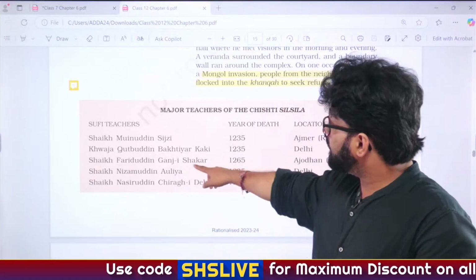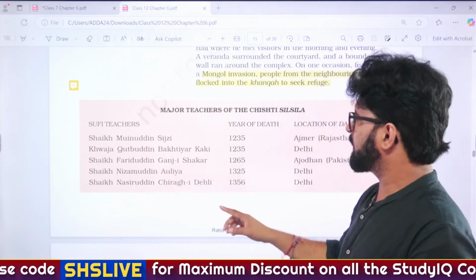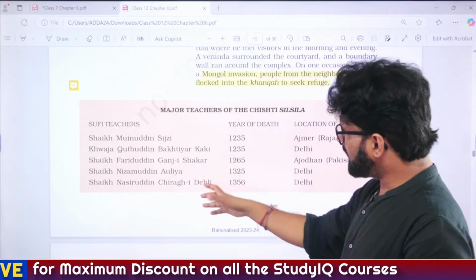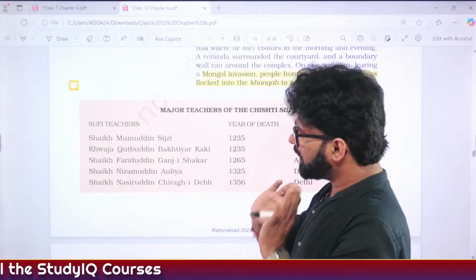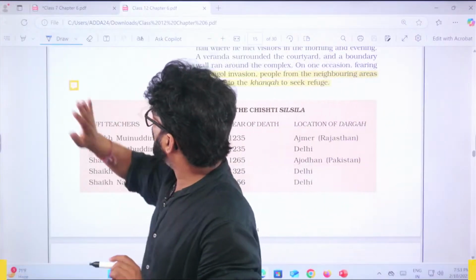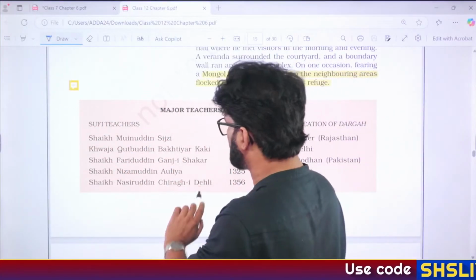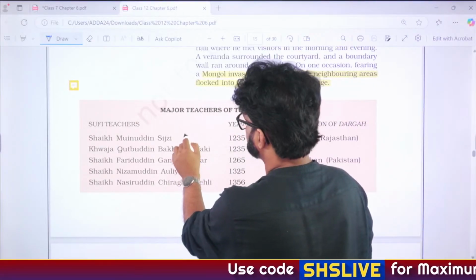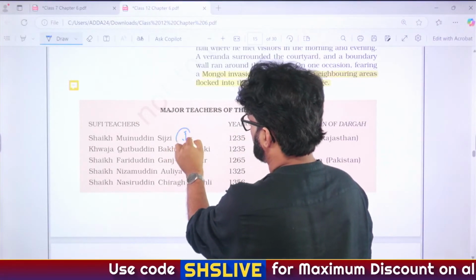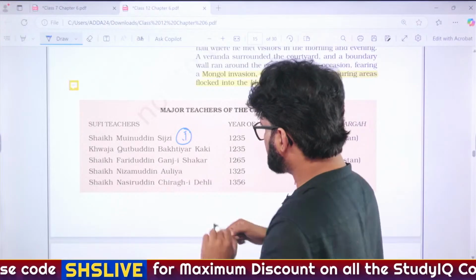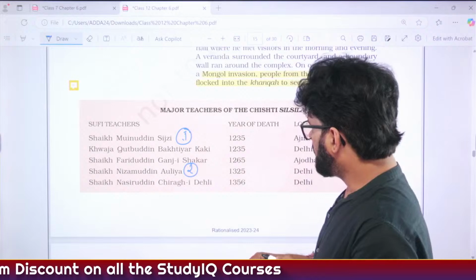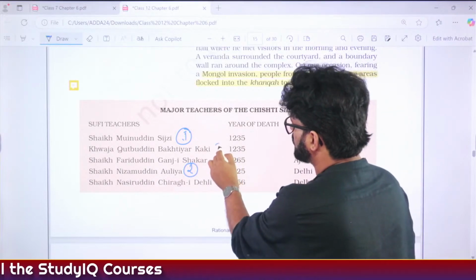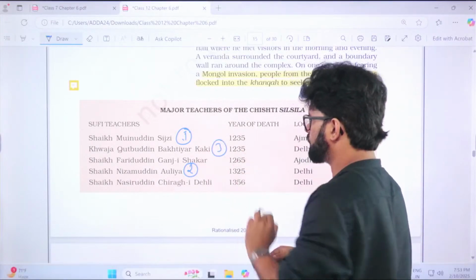Fine. Sheikh Fariduddin Ganj-e-Shakar. You know him, this guy. Anybody has any idea who this guy is? Sheikh Fariduddin Ganj-e-Shakar. So again, we are doing the order: who is more important and who is less important? The first is this guy, you cannot forget him. Second is Nizamuddin Aulia. You cannot forget him. Third is Kutubuddin Bakhtiar Kaki, Qutub Minar, Kutubuddin Aibak, Iltutmish.